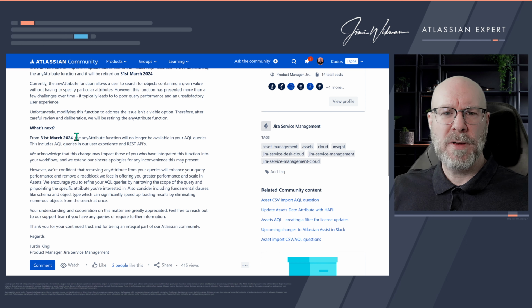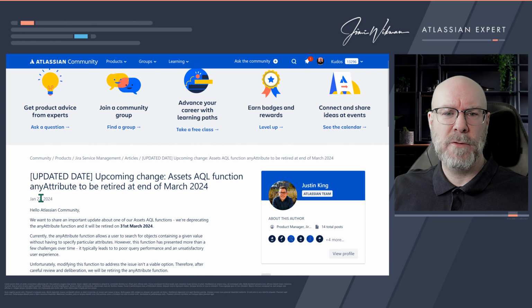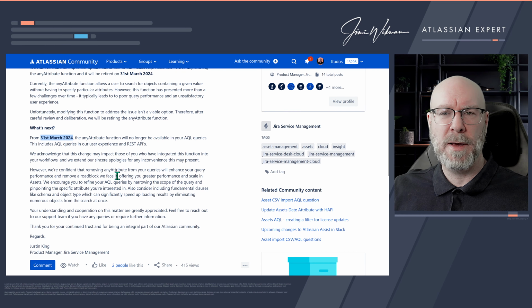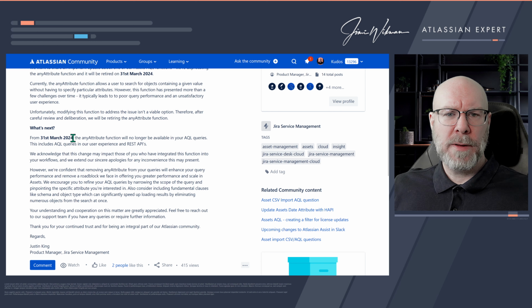And the problem is just that this is not until the 31st of March, and this one was announced January 22nd, so it's 2.5 months, less even. What will happen then is this functionality will no longer be available in the AQL queries, and it also will be removed from the APIs. And this is not a very long time.